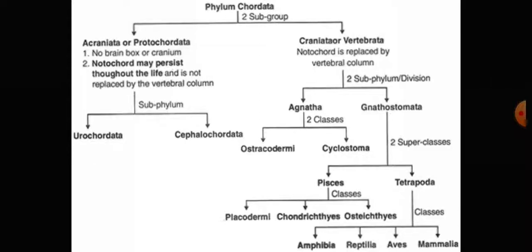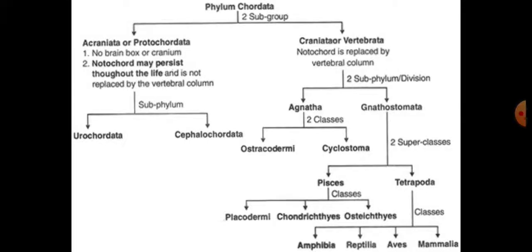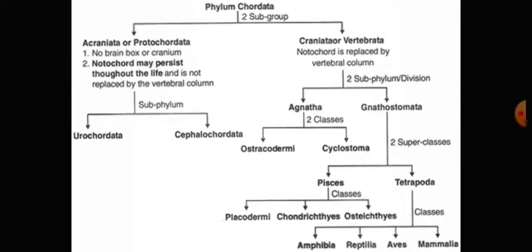These are parasitic animals that feed on the body of other animals, either ectoparasitic or endoparasitic. An example is the Planaria, an example of the Platyhelminthes.